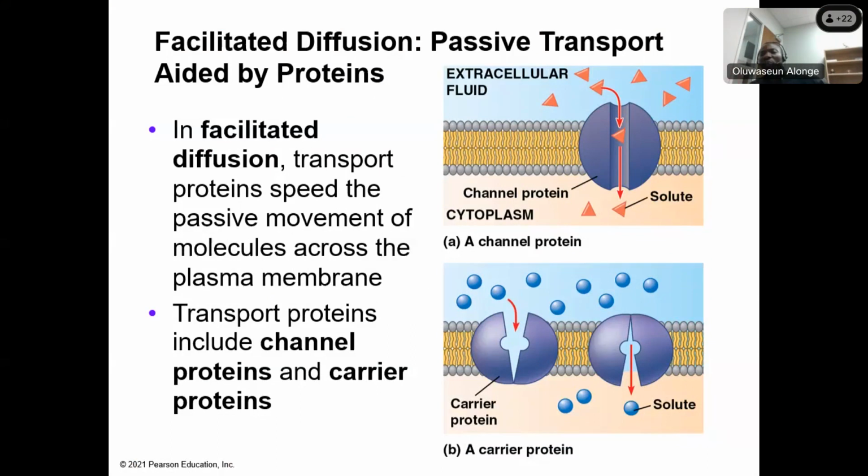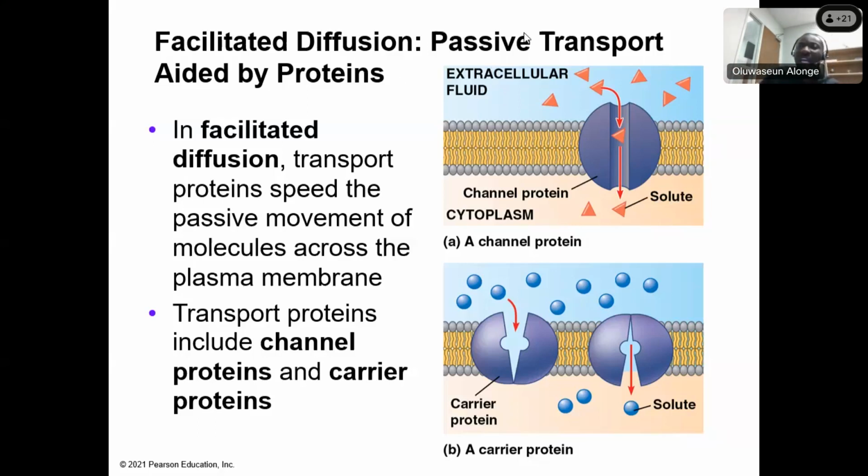So, for example, when you want to transport glucose, because glucose cannot pass through the cell membrane by itself, it will need a carrier, even if it is moving from high to low. Sometimes you want to transport calcium ion or potassium ion, and because they have charges, they cannot pass through the cell membrane by themselves, so they need a carrier.